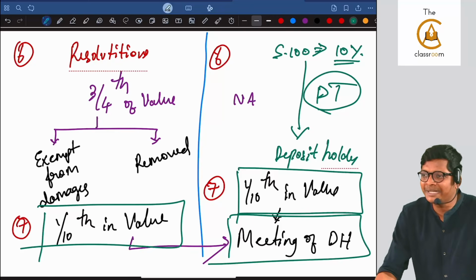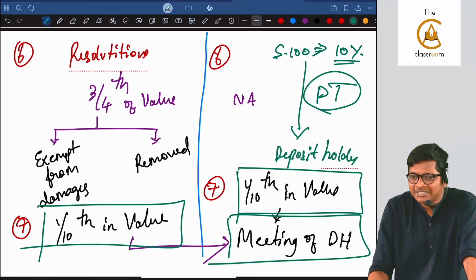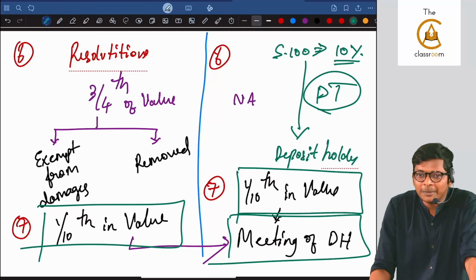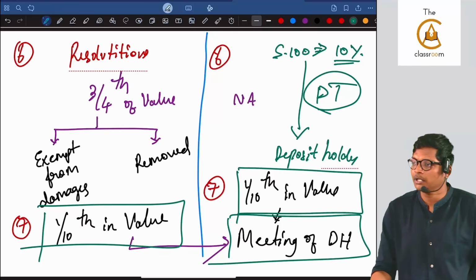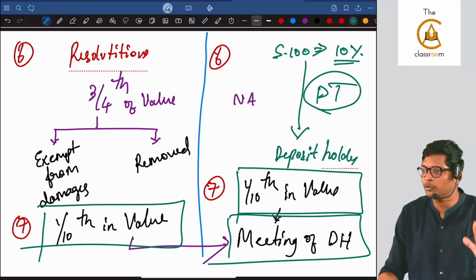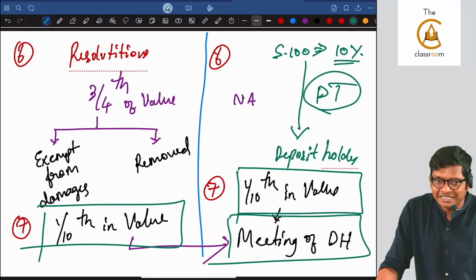Why will I call a meeting? Why do you call an EGM? To discuss a few issues. Same way, you can call a meeting for discussing any issue that they have. That's not our issue, it's their issue, let them do it. Are you following, guys? Clear?